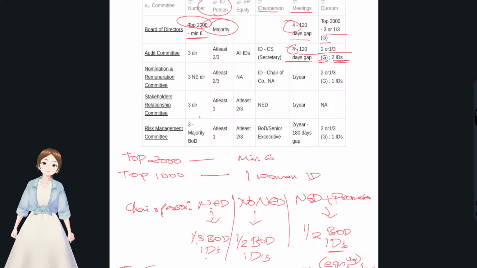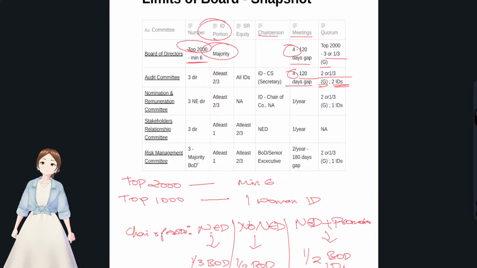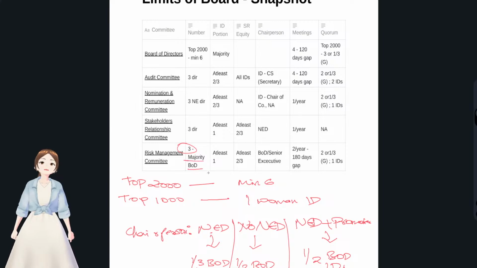Risk management committee: the number of members has to be minimum 3, and the majority of them have to be board of directors. And the independent director proportion, that is, at least one independent director has to be there.